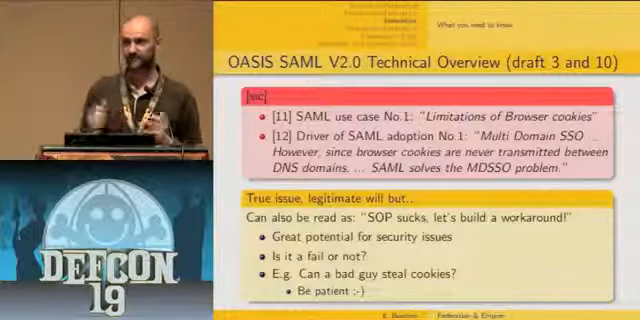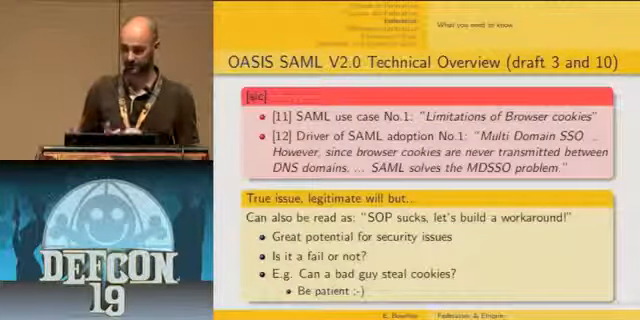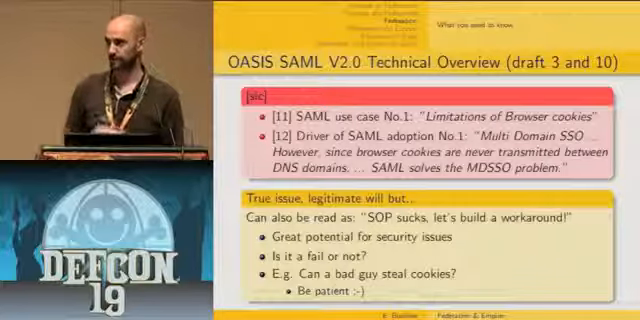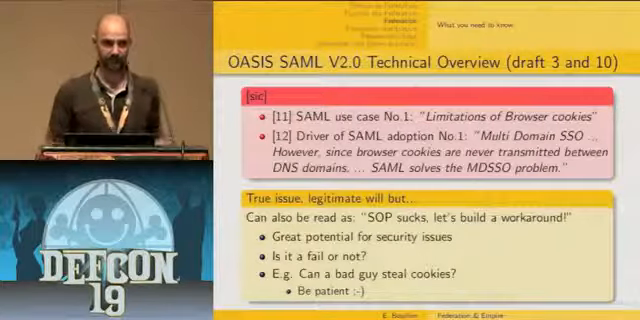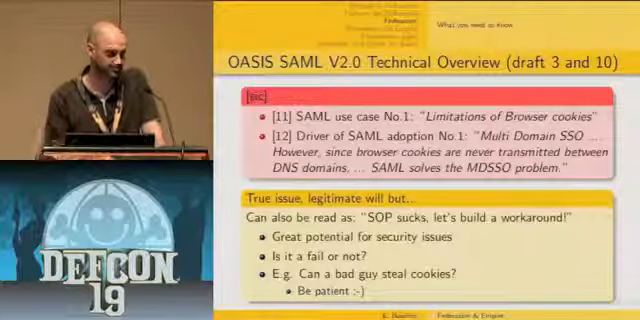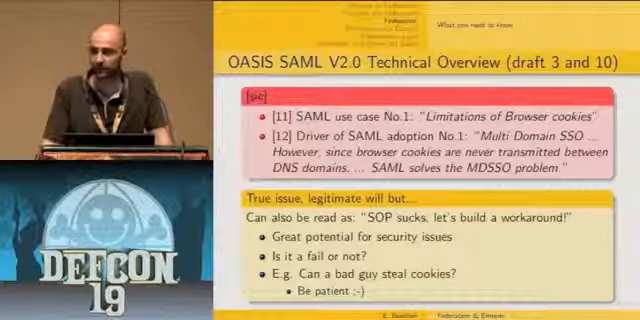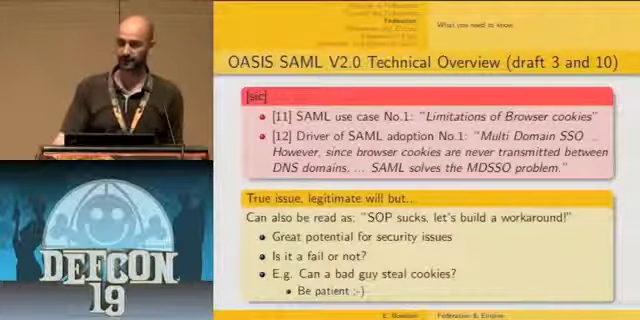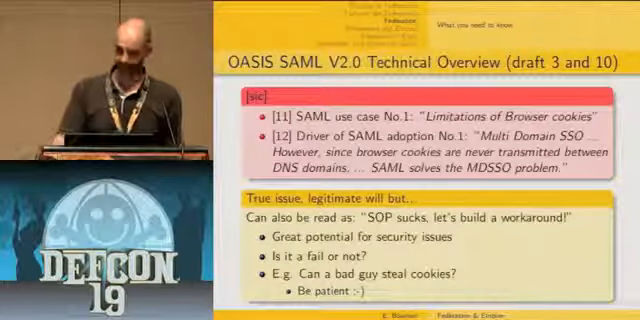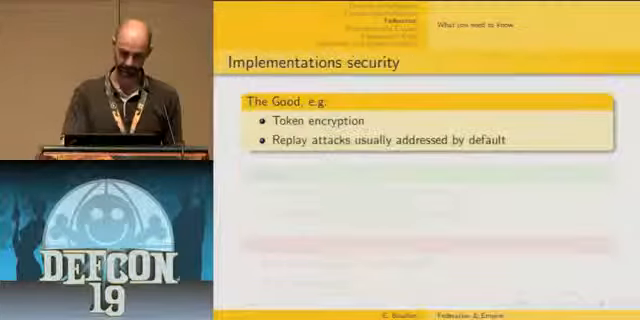From a security point of view, we could read that as: okay, the same origin policy sucks, let's build a workaround. This kind of consideration or rationale has great potential for security issues. So the question is, is it a fail or not? Typically, can a bad guy steal cookies? I'm going to provide the response later, so you need to be patient.